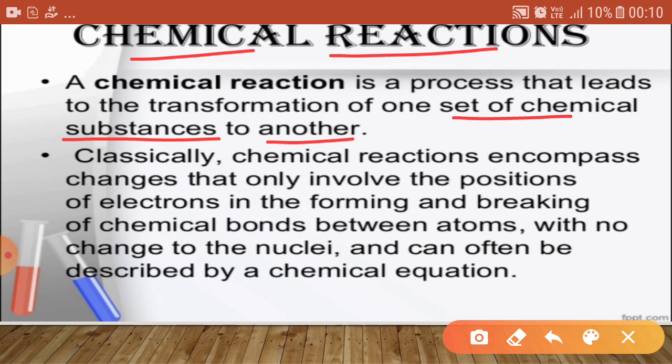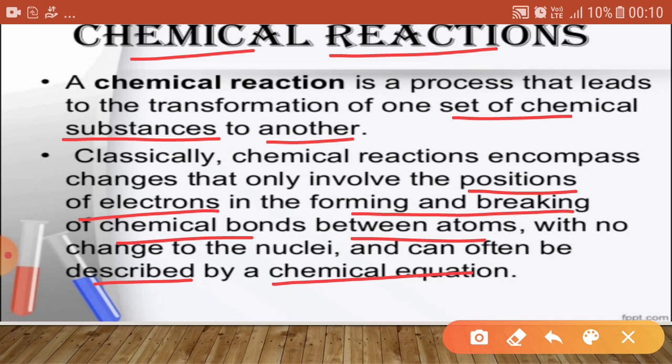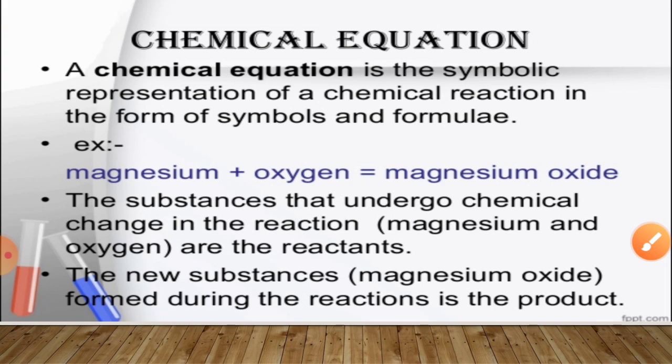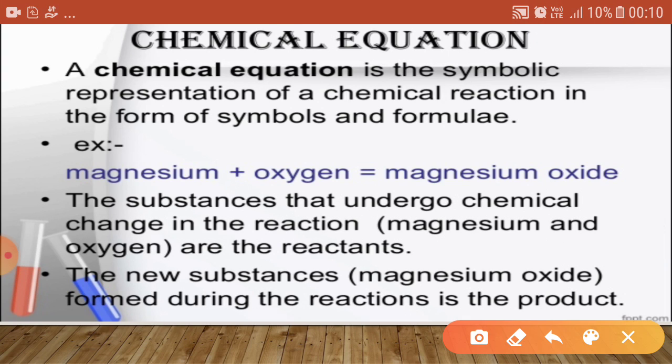Basically, in all chemical reactions, there is a change in the position of electrons during the formation and breaking of chemical bonds between two atoms. All these changes can be described in terms of a chemical equation. So come to the point, the chemical equation. A chemical equation is just the symbolic representation of a chemical reaction in the form of symbols or formulas.